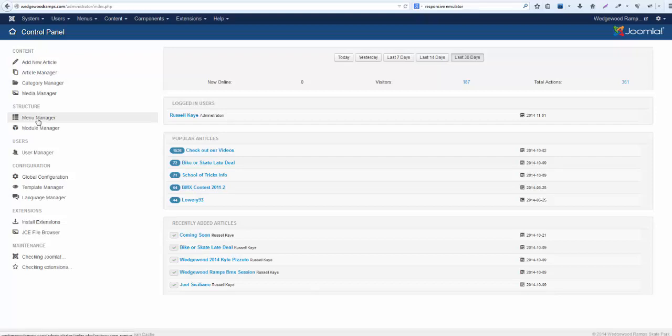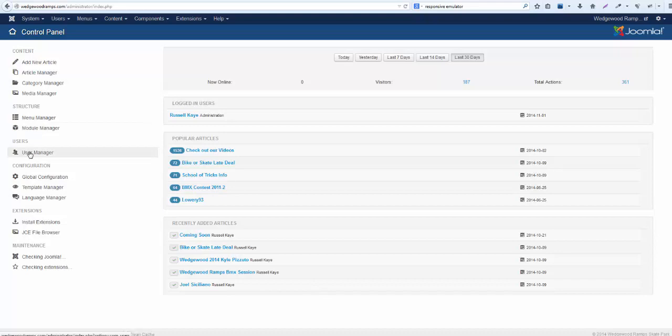Your menu manager is where you lay out your different menus and your structure of each menu as to your needs. Module manager is all of the different areas of the website that do not contain your main articles. So they're typically on top, on bottom, and on either side of your content areas, which are your articles.